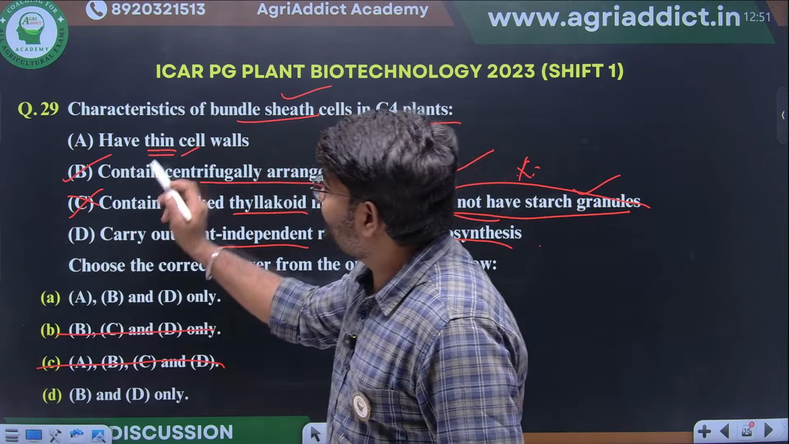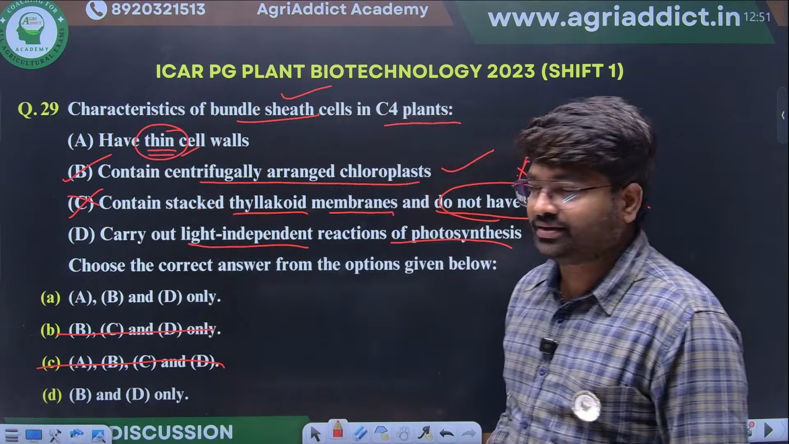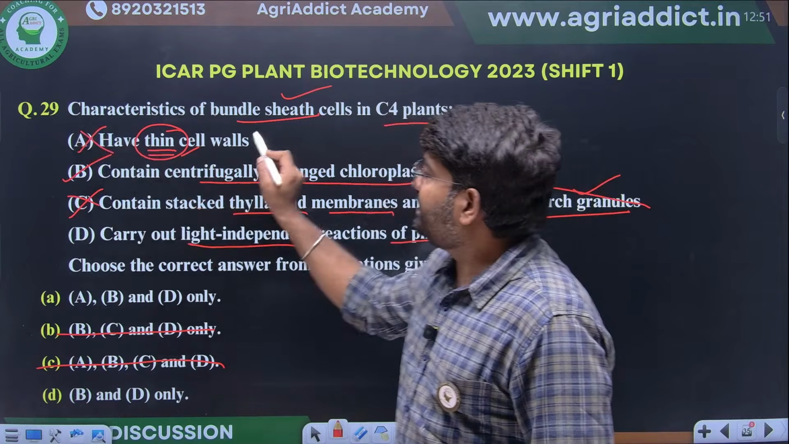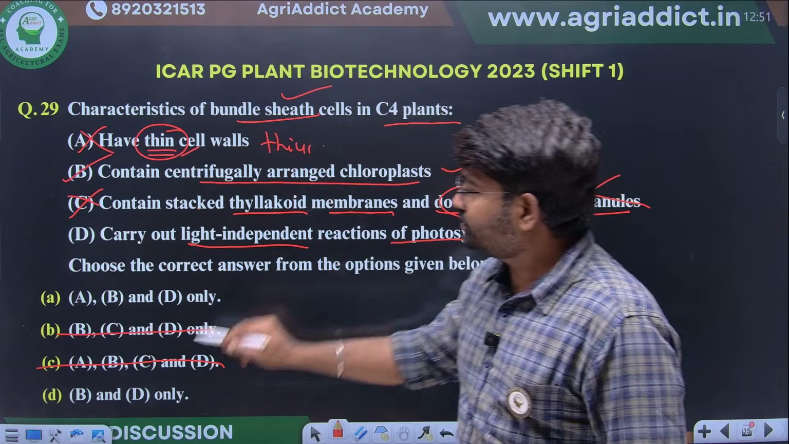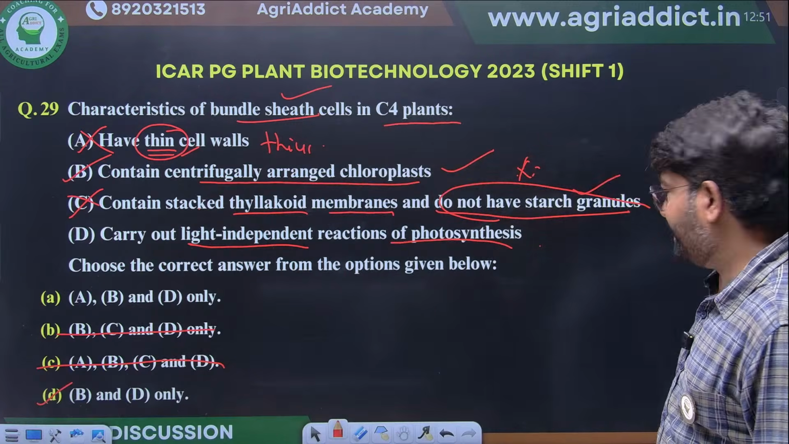Students, they are asking here thin, not thick. How will it come? If it is a thick cell wall, it will come. Okay, so B and D will be the right option.